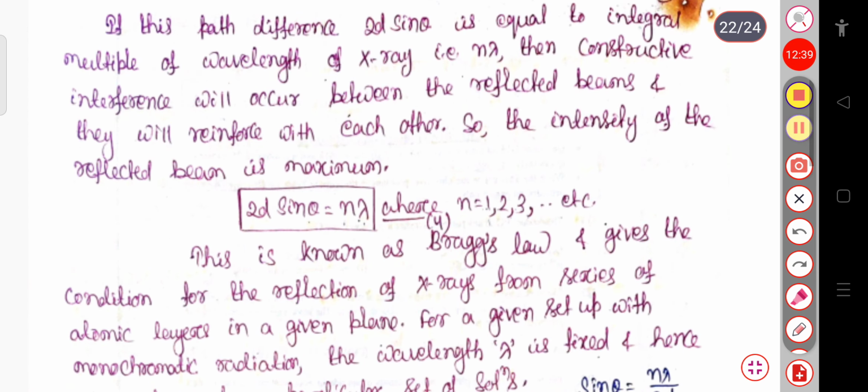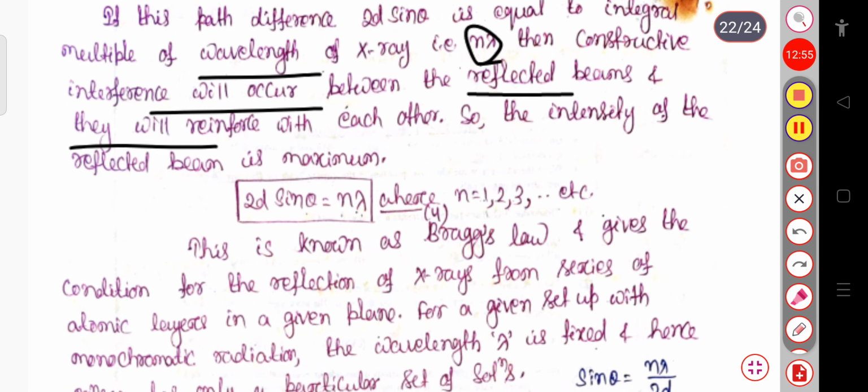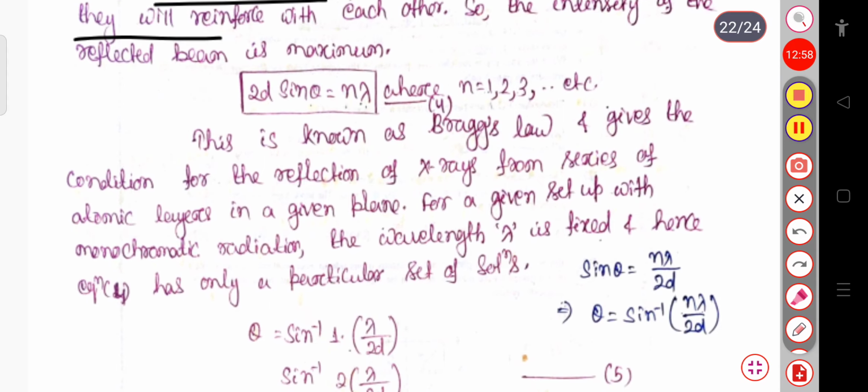Now if the path difference 2D sin theta is equal to an integral multiple of the wavelength of the X-ray, that is n lambda, then constructive interference will occur between the reflected beams and they will reinforce each other. So the intensity of the reflected beam is maximum. For constructive interference, 2D sin theta will be equal to n lambda, where n equals 1, 2, 3 and so on. This is known as Bragg's law, and it gives the condition for the reflection of X-rays from a series of atomic layers in a given plane.